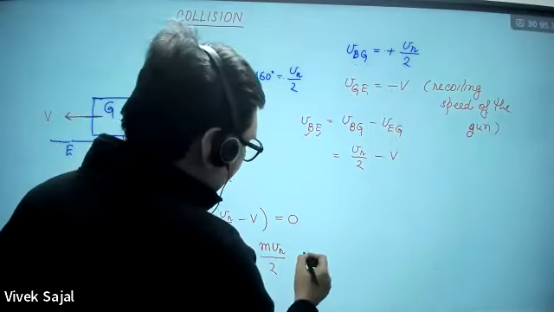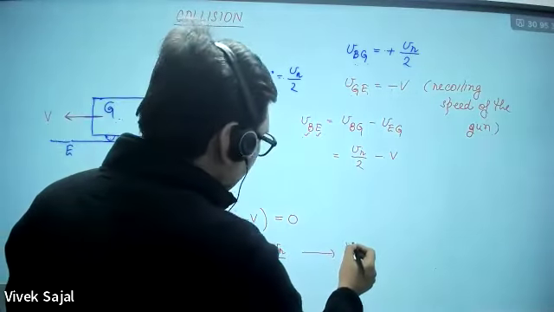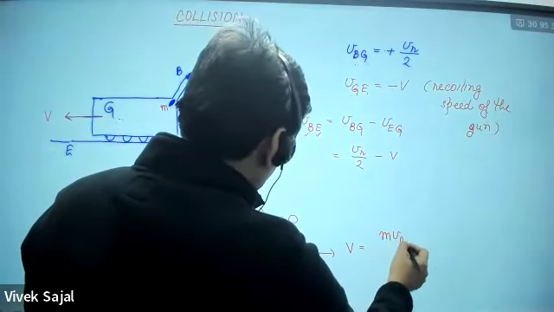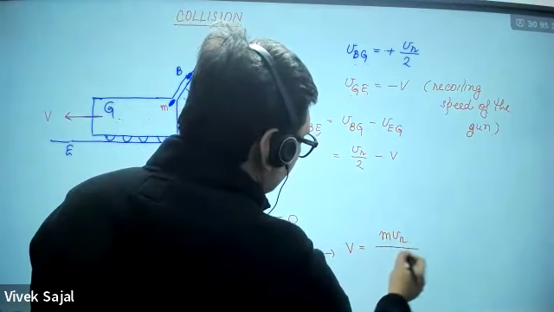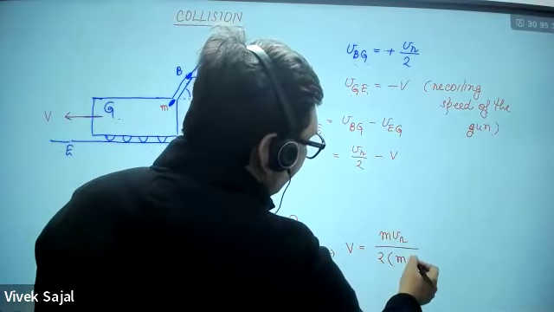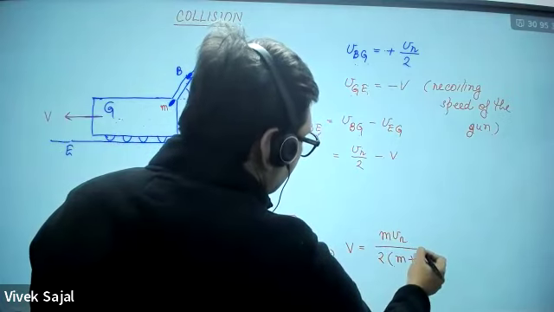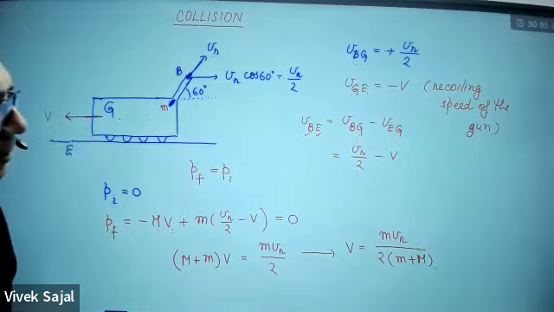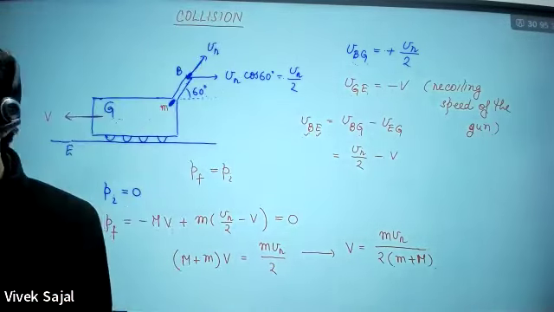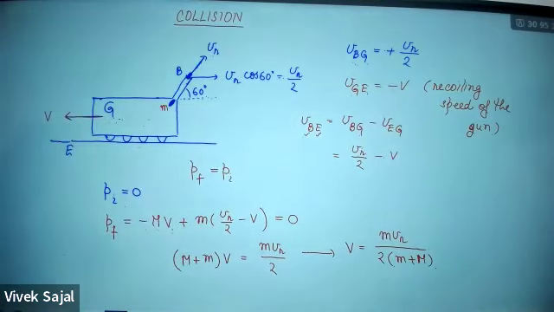So what will be V here? V will be MVR upon 2, and this will be M plus M. It should be something like this. This type of answer should be there for the recoiling speed of the gun. This is a very, very good question.